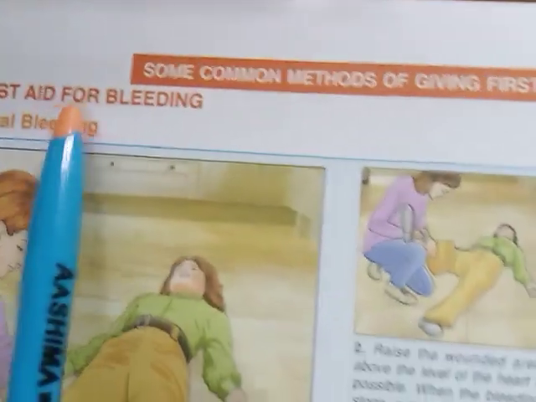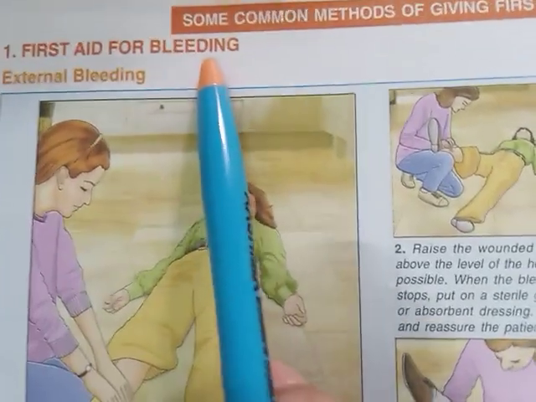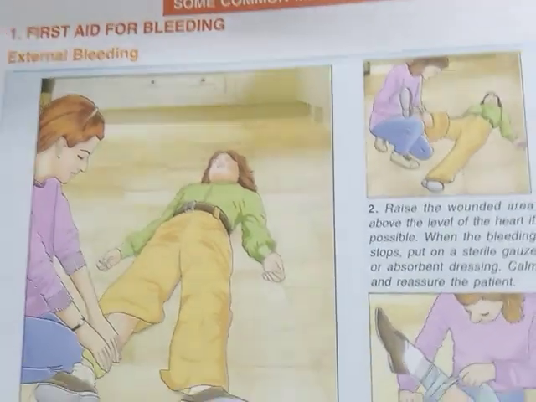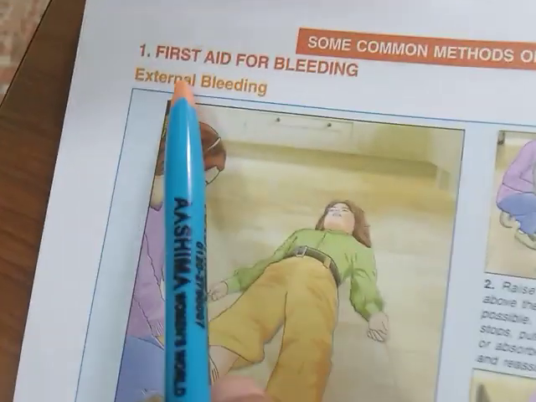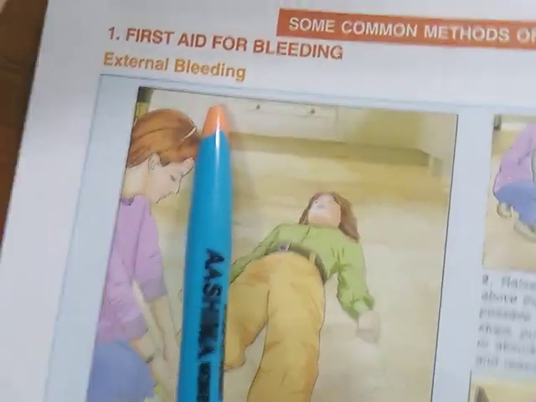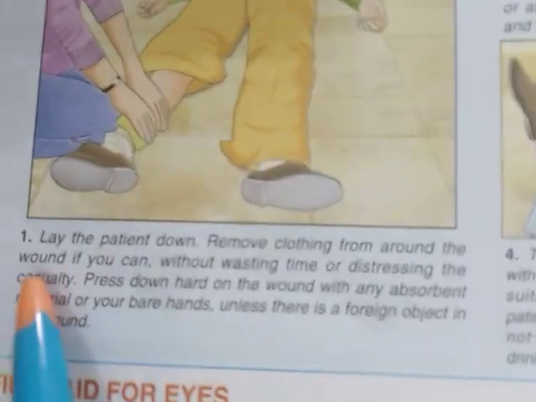This is the first aid for bleeding, as we have done in the first session. We have studied about the first aid for cuts. See here what we have to do for first aid for bleeding. That means any external bleeding. External bleeding means any bleeding which comes out from the wounds which are on our body.